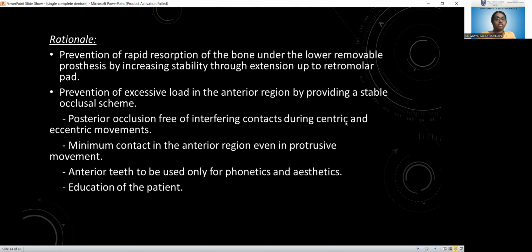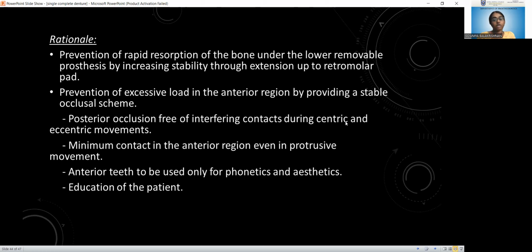So coming to the rationale, prevention: we have to reduce the maximum amount of ridge resorption. For preventing the rapid resorption of the bone under this lower RPD, we always have to take a proper impression, and extension of the RPD up to the retromolar pad is very much essential, because it can increase the stability. Also, prevent excessive load in the anterior region by providing a stable occlusal scheme.